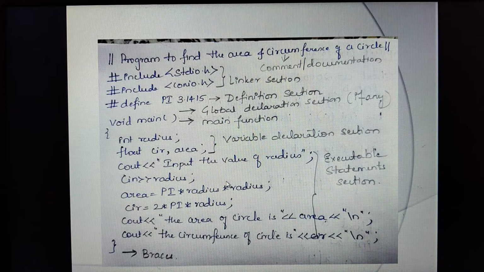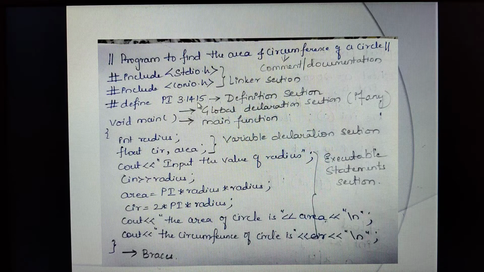Then next we are having the definition section. So here if I have to define any kind of constants or expressions, then you can define it in the definition section by having the hash define followed by the variable name and then the value. So always when you define it in the definition section, the variable pi will always have a static value, that is